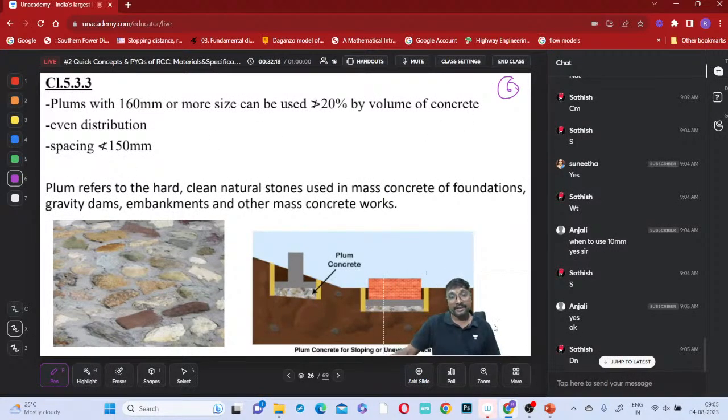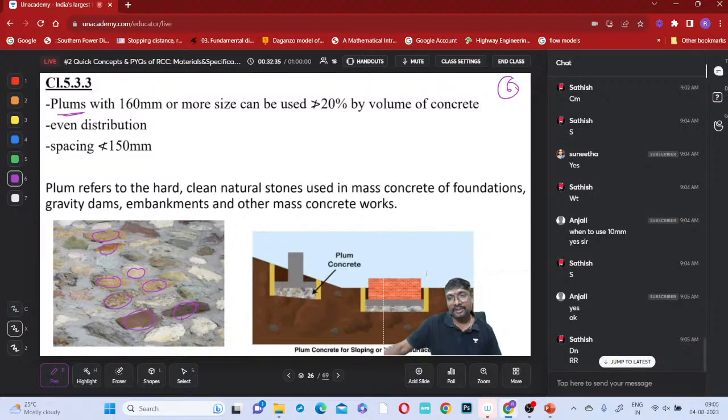Now, next, we said that more than 40 millimeter also we can use, but here there is usage of plums. These kinds of very large, boulder size aggregates are called plums. Okay, these are called with which name? Plums. So plums of 160 millimeter or more size can be used, not more than 20% by volume of the concrete. If you are using plums, they mean those aggregate particles, those boulders only.